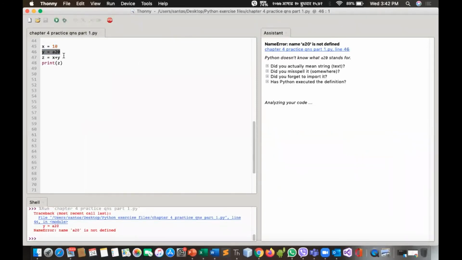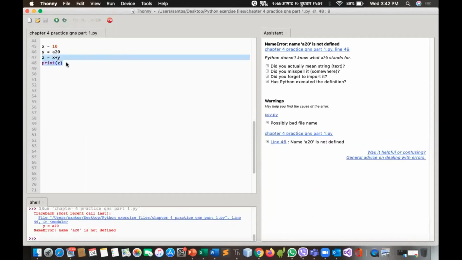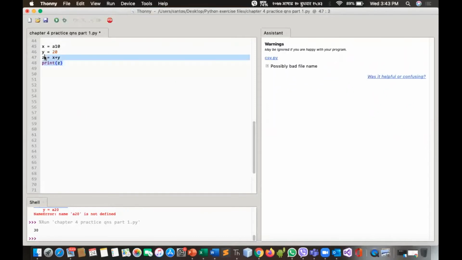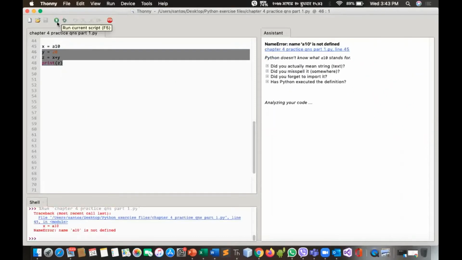So until this error is fixed, line numbers 47 and 48 will never get a chance to be executed. Okay, lines 47 and 48 will never get a chance for execution. So we have to fix this first, then only it will get a chance. Otherwise, if there is an error at the first line only, then the rest of the lines of code will never get a chance until the error has been fixed.